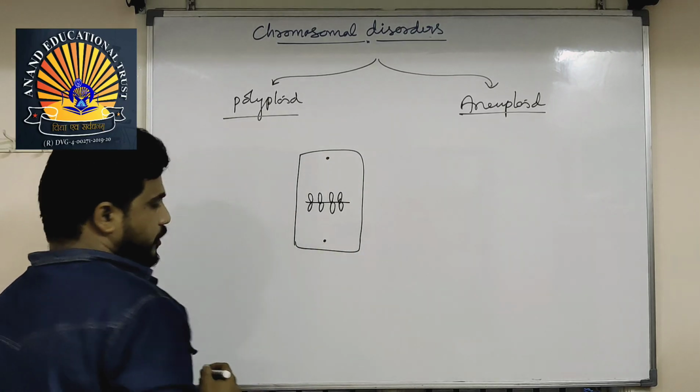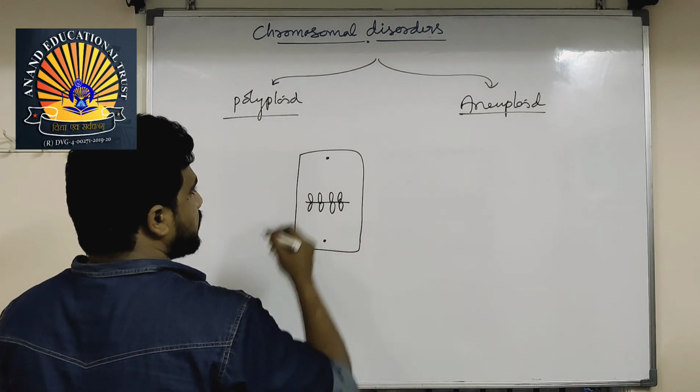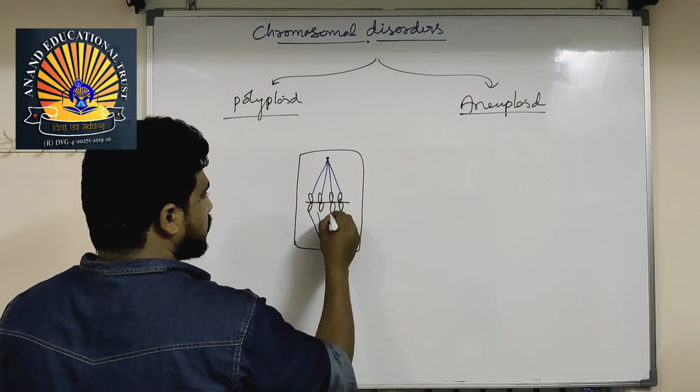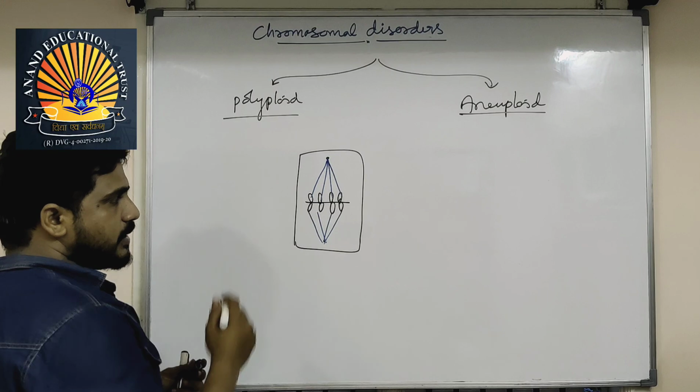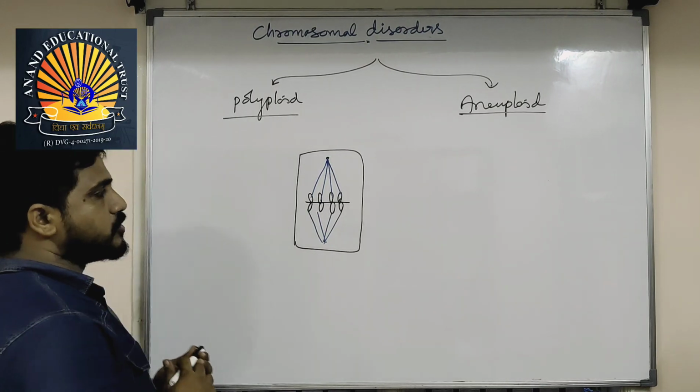Centrioles are there in animals. Then with the help of spindle fibers, the chromosomes are aligned. This is metaphase, followed by anaphase. At that time, segregation of chromosomes happens.